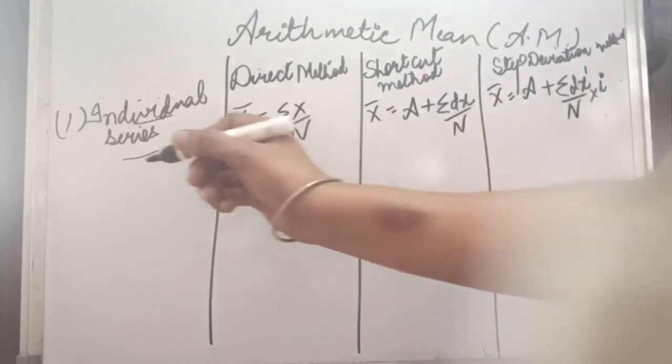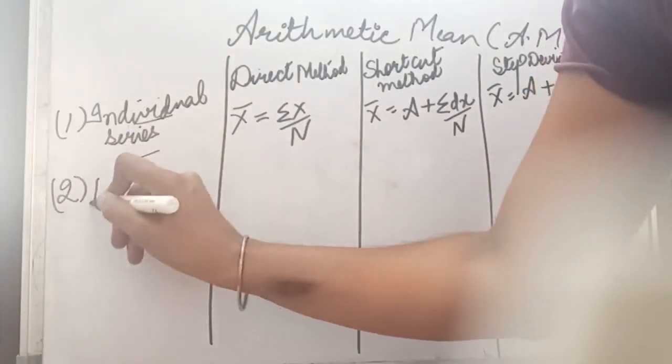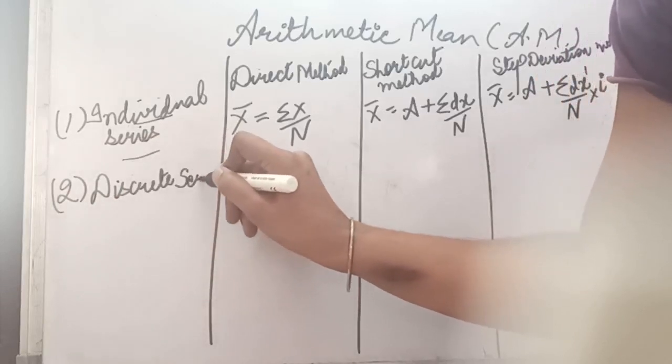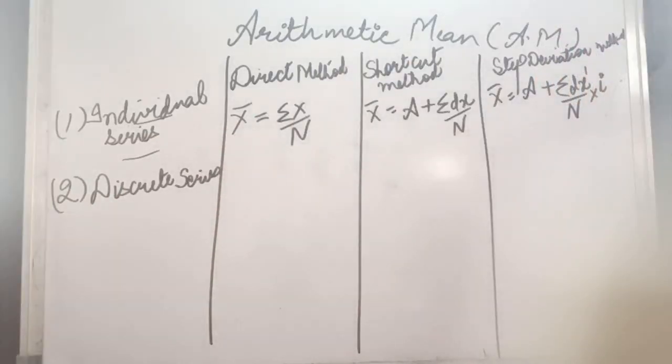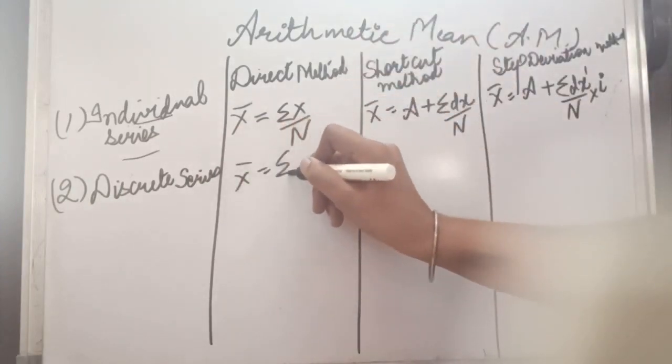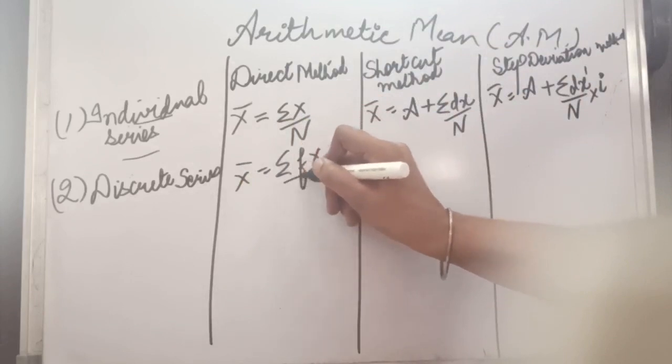Now the second type of series can be discrete series. In this series you will be given frequency as well. So when frequency is also there, x is also there, under the direct method the formula will be mean is equal to sigma fx divided by n.